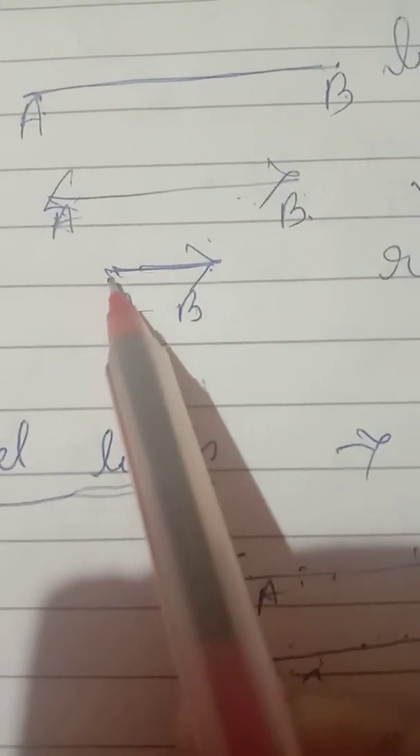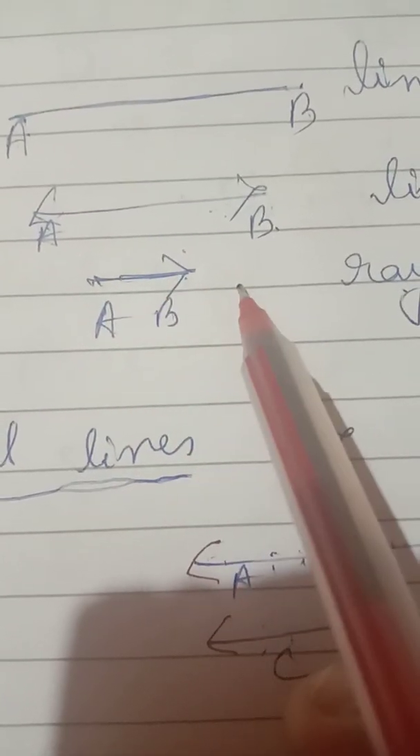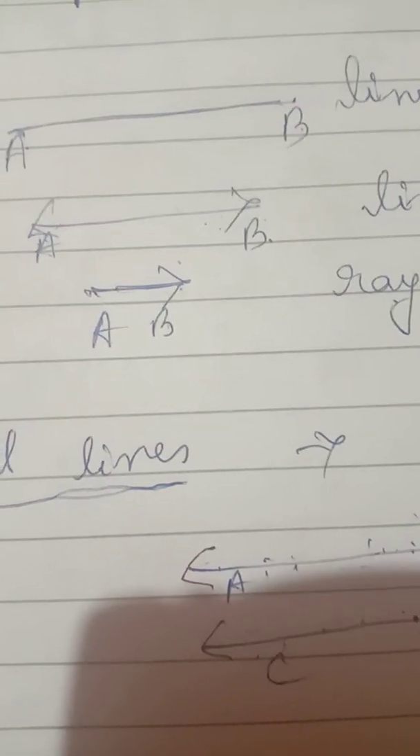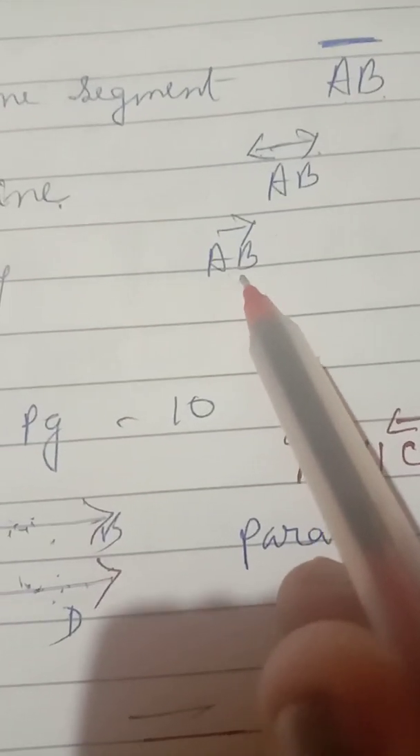Next, it is called a ray. When there is one starting point but no end point, it moves in one direction up to endless. It is called a ray, and it is denoted AB ray like that. This is called AB ray.